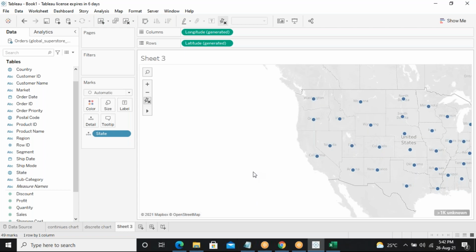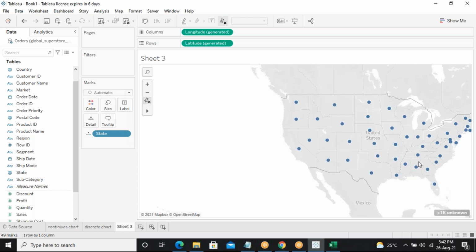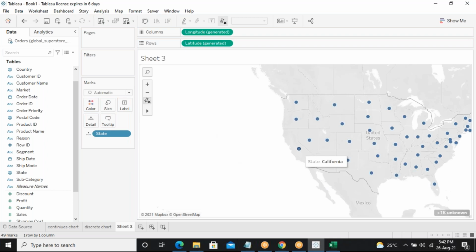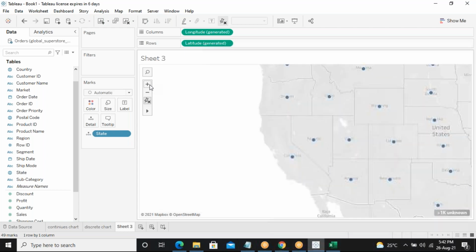I have to move it. Zooming to fit. Okay, zoom. One second, I'll just move the map.